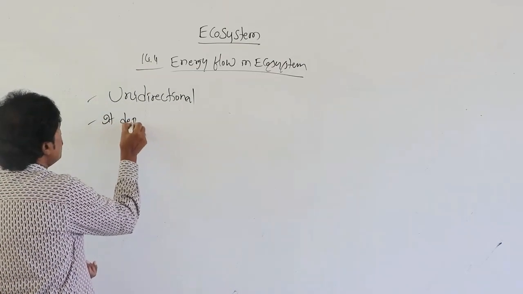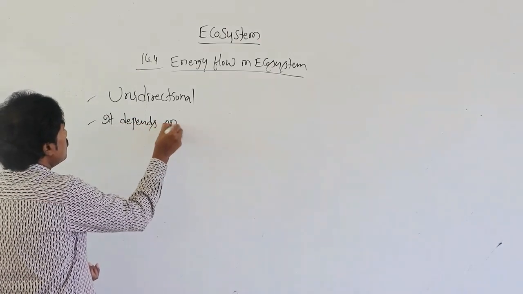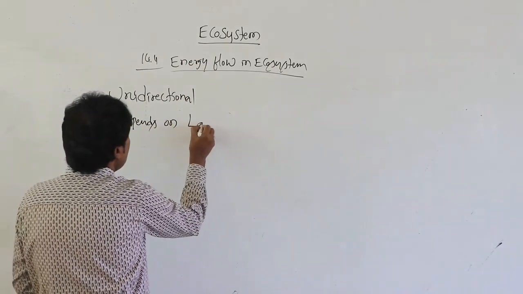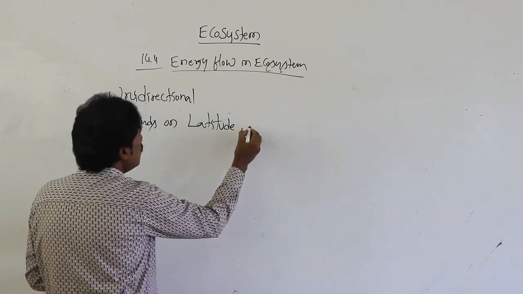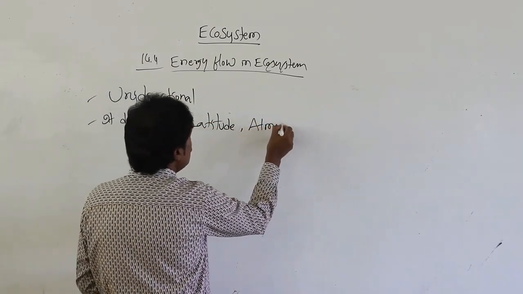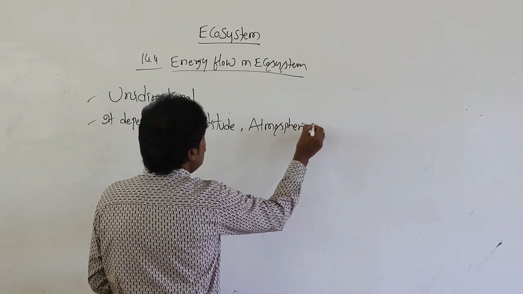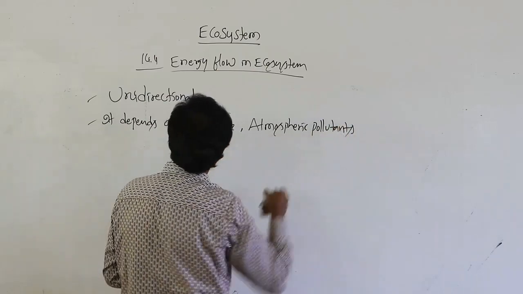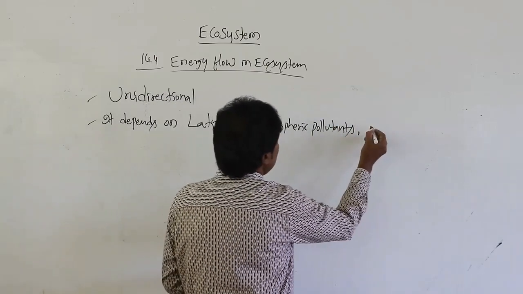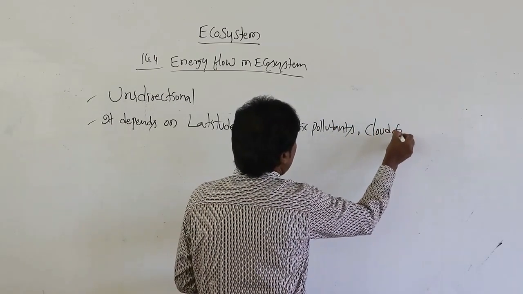It depends on latitude, as well as atmospheric pollutants, and cloud formation.